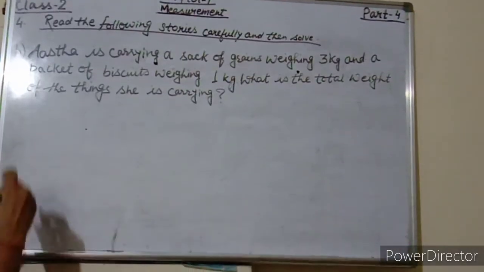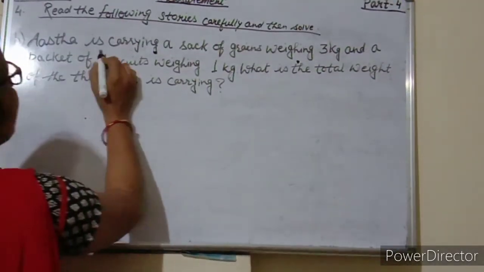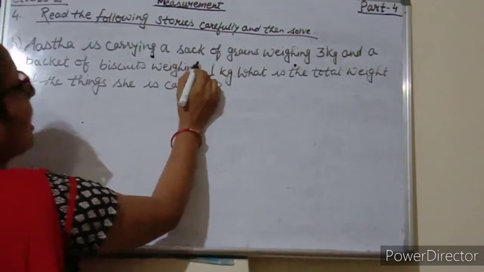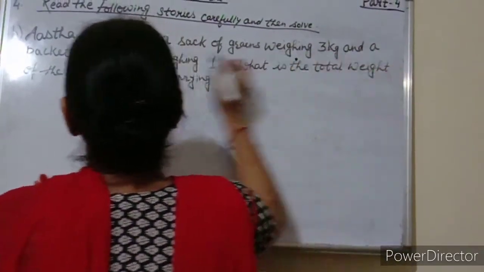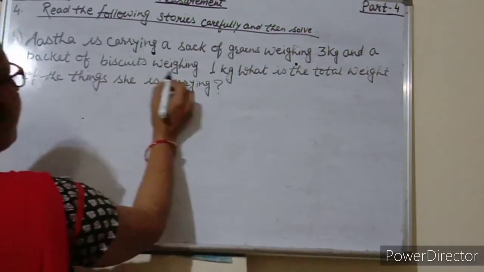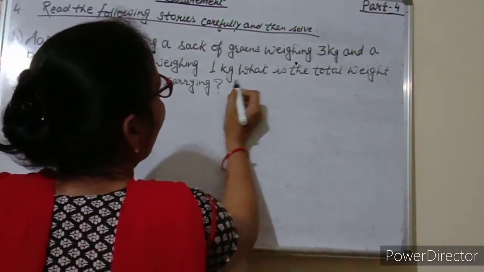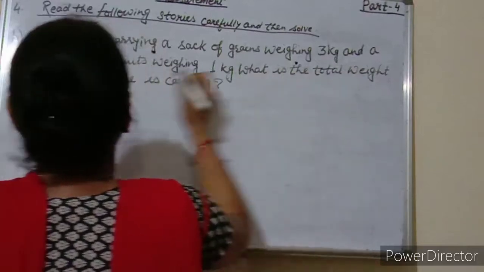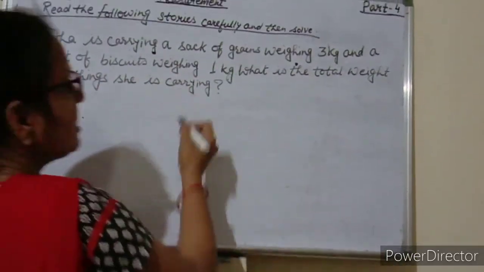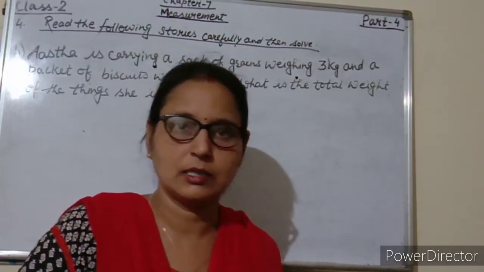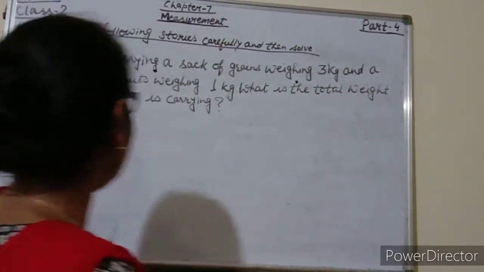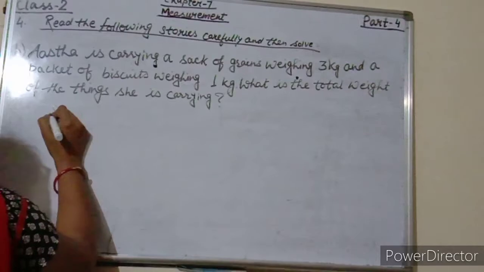Start students, second word problem. Astha is carrying a sack of grains weighing 3 kg and a packet of biscuits weighing 1 kg. What is the total weight of the things she is carrying? For this also students, what we have to do first? Yes, we have to write statement and workspace. So write statement here.